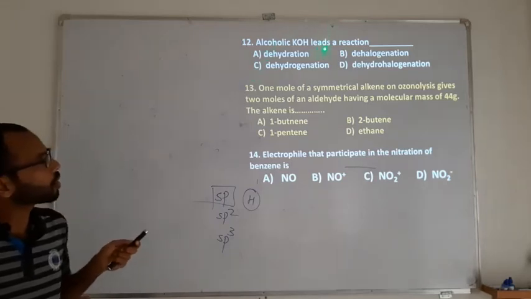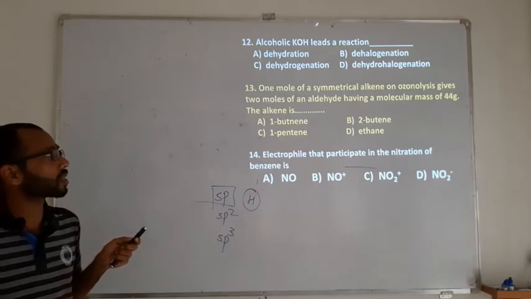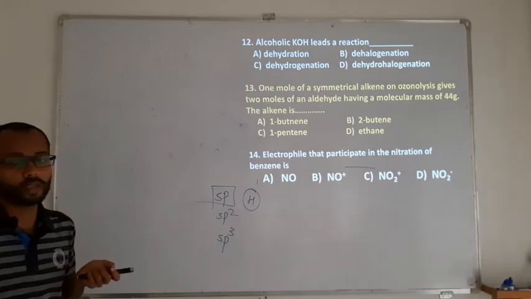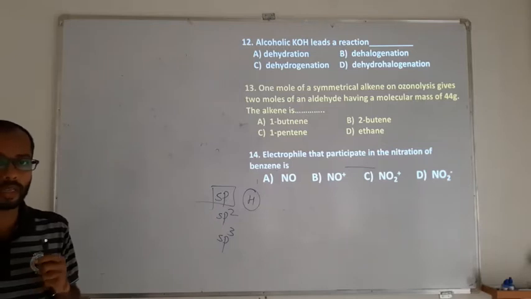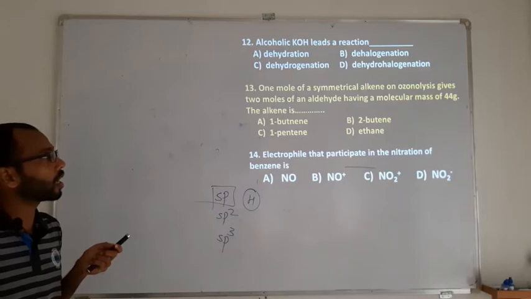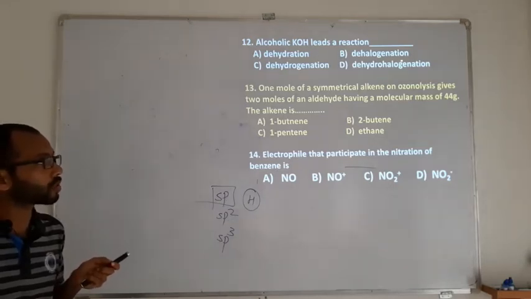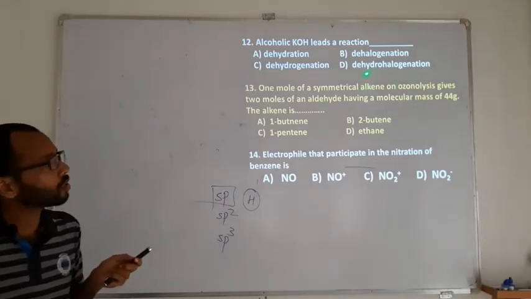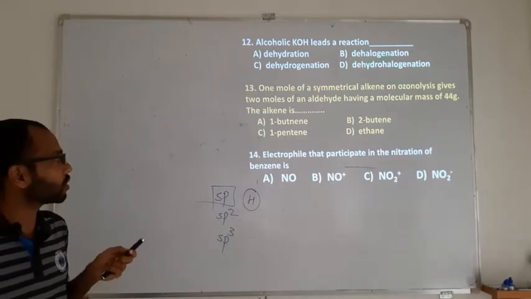The alcoholic KOH leads to which reaction? If it is aqueous KOH, that will be a substitution. If it is alcoholic KOH, that is going to be an elimination reaction. Elimination of what? Hydrogen and the halogen. Dehalogenation means only halogen, dehydrogenation means only hydrogen, and dehydrohalogenation means halogen as well as hydrogen. This is not a nucleophilic substitution reaction, it is going to be an elimination reaction. So the answer is dehydrohalogenation.